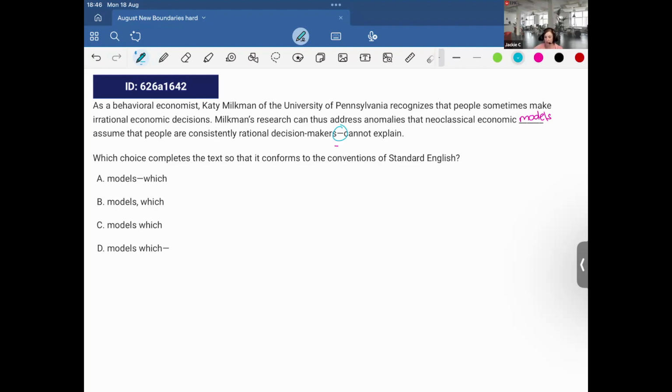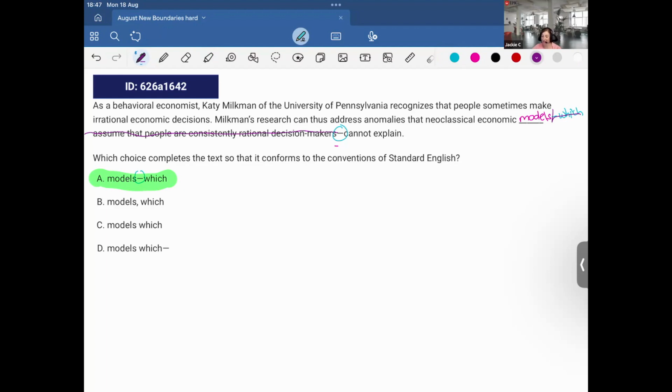So looking at the answer choices, what makes sense? Option A would make sense, right? Because it would be that neoclassical economic models, which assume that people are consistently rational decision makers, cannot explain. It must be A. And just to prove that, if I were to eliminate this from the answer choice, so from here to here, then the sentence would make sense, right?